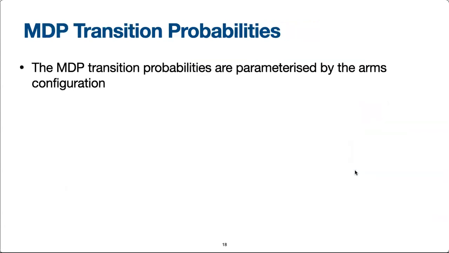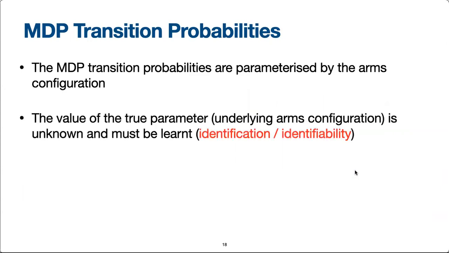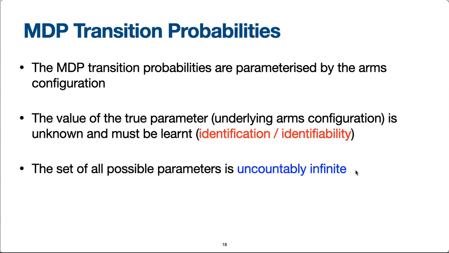In summary, it can be seen that the MDP transition probabilities depend on the arms configuration. We may say that the MDP transition probabilities are parameterized by the arms configuration. Notice that the value of the true parameter is unknown and must be learned. This is very popularly known in the literature on MDPs as the problem of parameter identification, or identifiability. Also, notice how the set of all possible parameters is uncountably infinite. This is because the TPMs can take uncountably many values. As we shall see, resolving the identification problem for the MDP that was described earlier shall form the key challenge in our work.